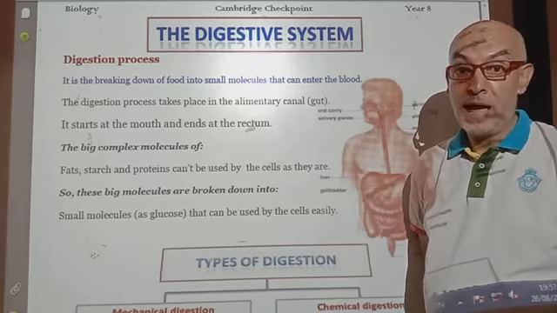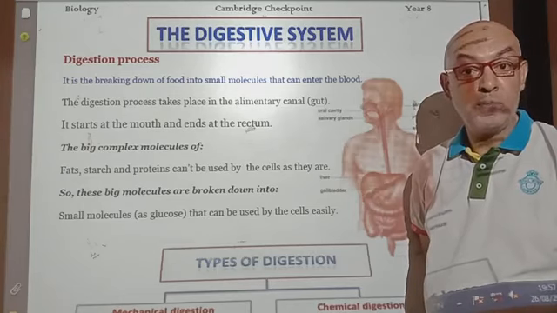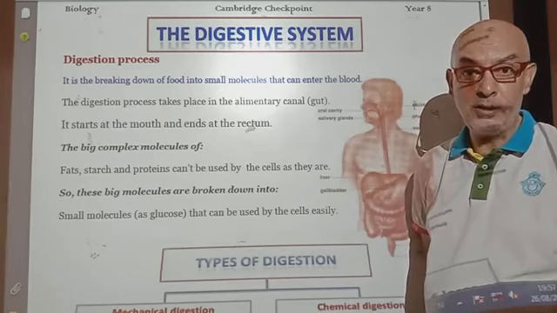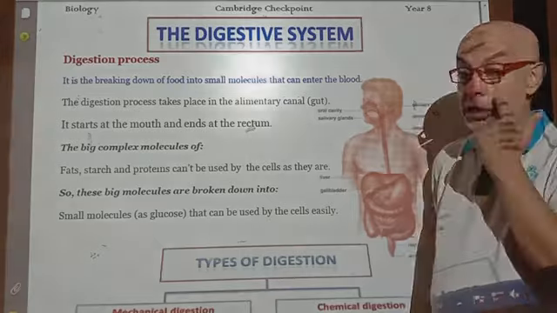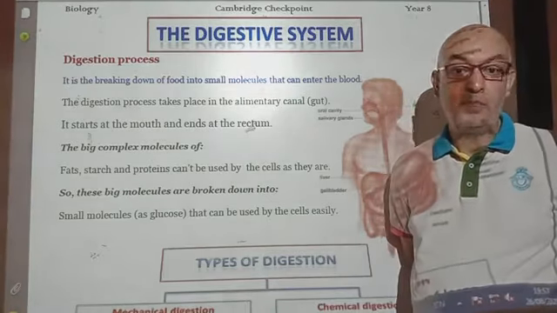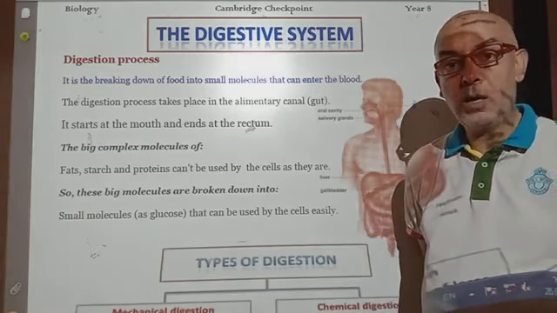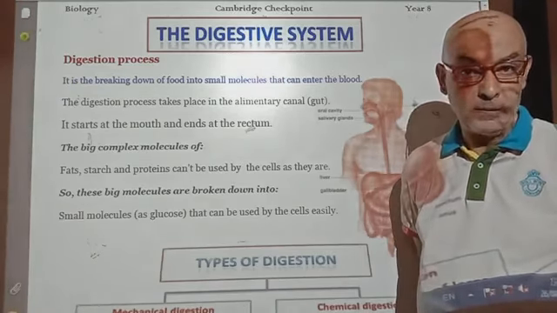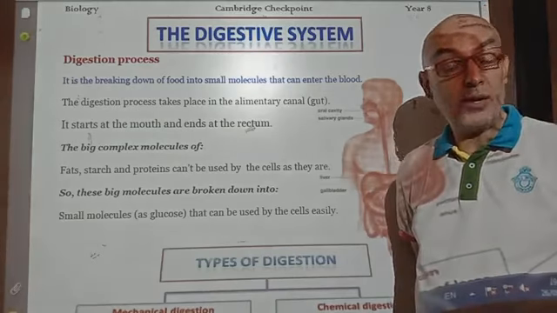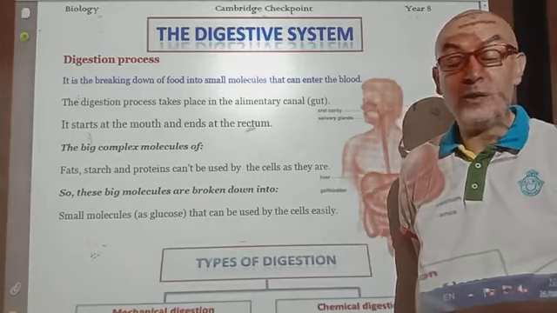This process actually takes place in special organs inside a special organ system, which is the digestive system. Its function comes from its name because it is responsible to change the large molecules of the food into very small ones, or to break down the large molecules of the food into small particles of food that we can benefit from.